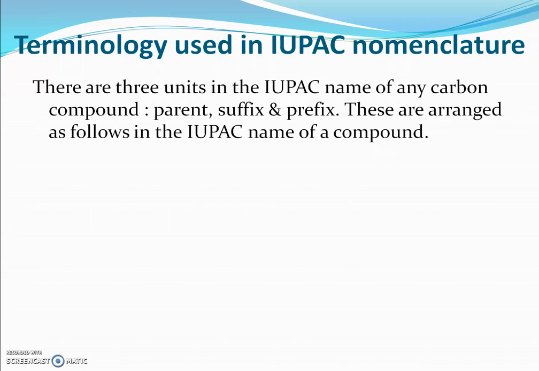In the IUPAC system, we have to remember three words: parent, suffix and prefix. While writing the IUPAC name of an organic compound, prefix, parent and suffix are arranged in an orderly manner.